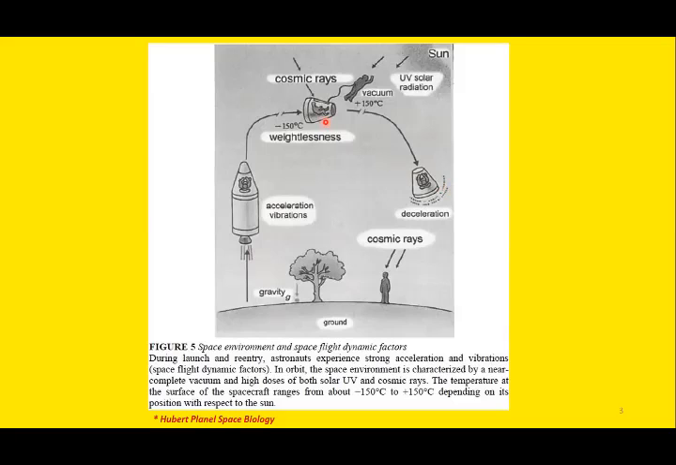So in space, you can experience a varying degree of temperature. There is temperature difference. The temperature may vary from minus 150 degrees centigrade to plus 150 degrees centigrade. And this temperature variation depends on the position with respect to the sun. Moreover, there are the effects of the UV rays and the cosmic rays and other radiation.